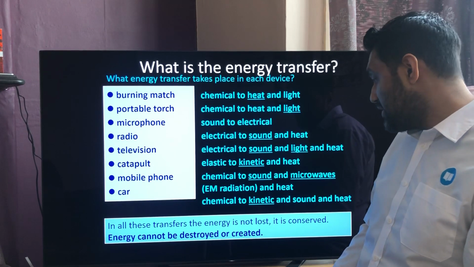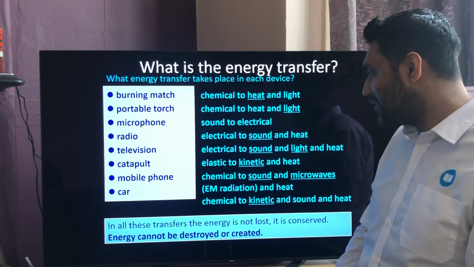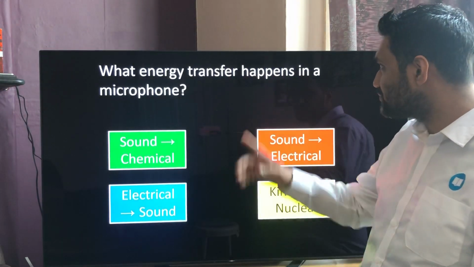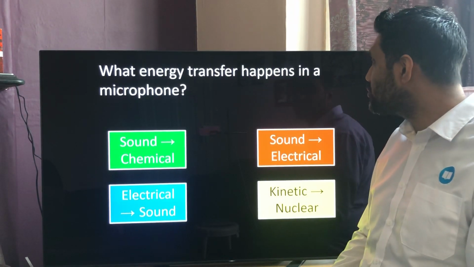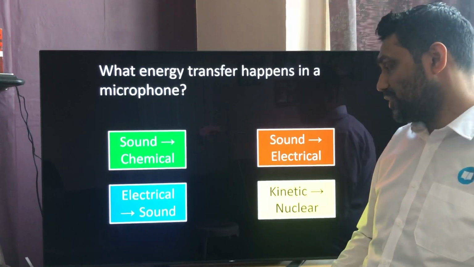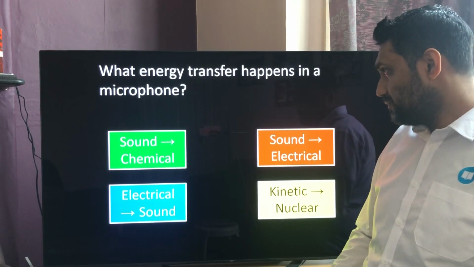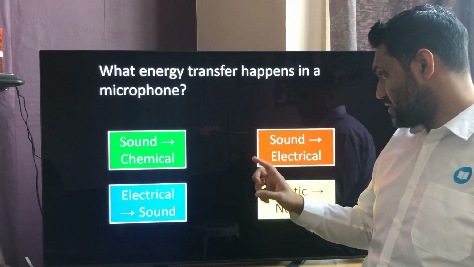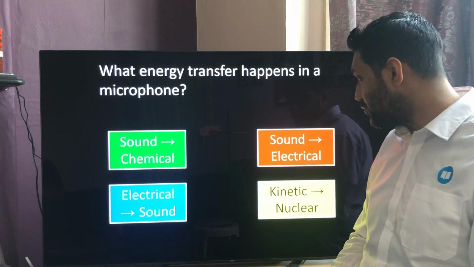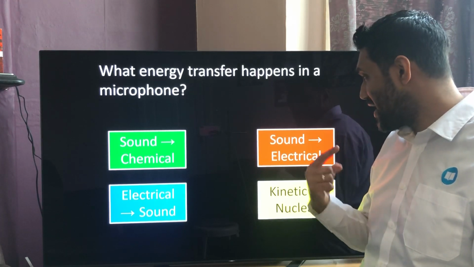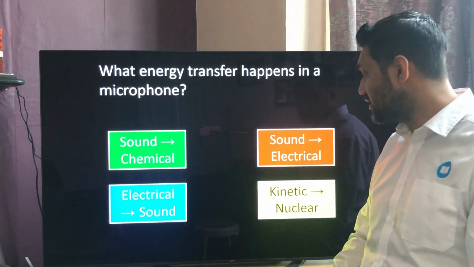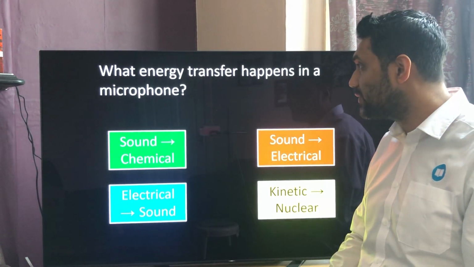Now, what do I mean by the conservation of energy? Now, I'll come back to that actually. So, quick quiz then. What energy transfer is happening in a microphone, based on what we've just said? So, in a microphone, is it the green, red, blue, or yellow? Well, the answer is, in a microphone, the sound is coming from me and it's turning into electrical energy. So, for the microphone, it's the red. So, it's the sound into electrical energy.